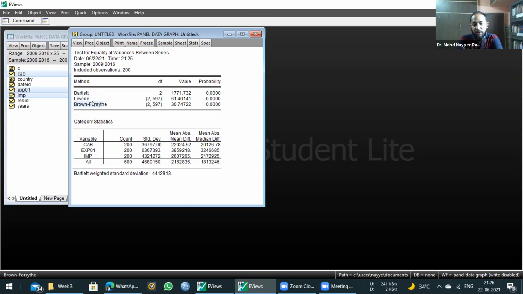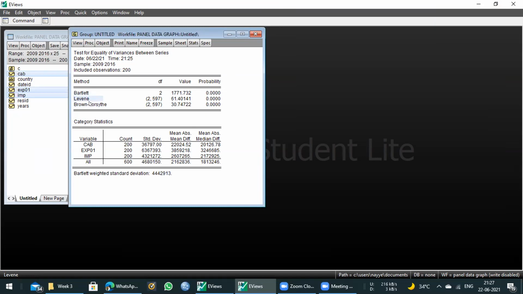Now, these two tests can be used if any of the series is not normal, because we have three series there. We have current account balance, we have export and import. If any of the three series is not normal, then we can report the values of Levene and Brown F test. And in this case, if you see, all three are giving the same result, but still we cannot report all three, because we have to determine either we will be using Bartlett test or we'll be using Levene and Brown test.